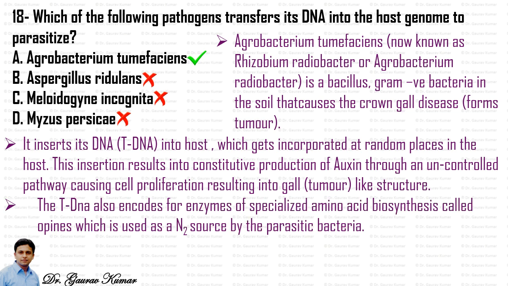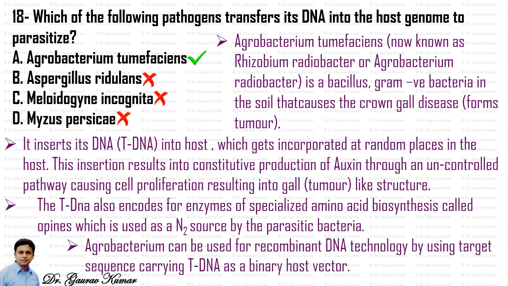The tDNA also encodes for enzymes of specialized amino acid biosynthesis called opines, which are used as a nitrogen source by the parasitic bacteria. And Agrobacterium can be used for recombinant DNA technology by using a target sequence carrying tDNA as a binary host vector.